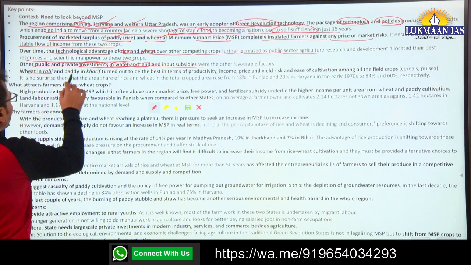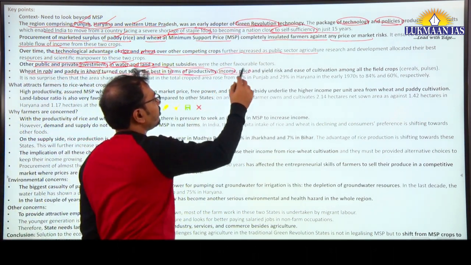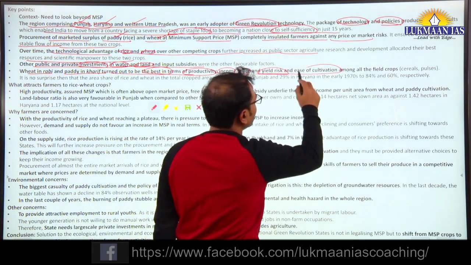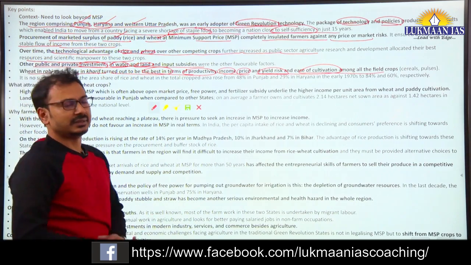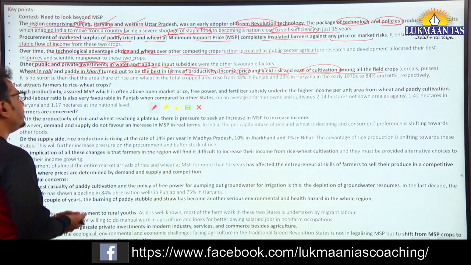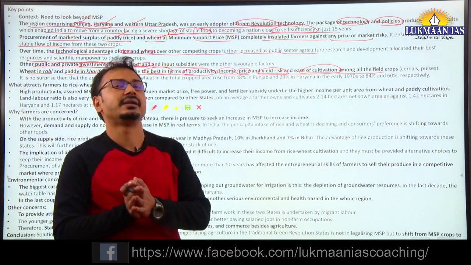So wheat in Rabi and paddy in Kharif turned out to be the best in terms of productivity, income, price and yield risk and ease of cultivation among the other field crops like cereals, pulses and oil seeds in that region. And this became the typical cropping system or cropping pattern of that region.